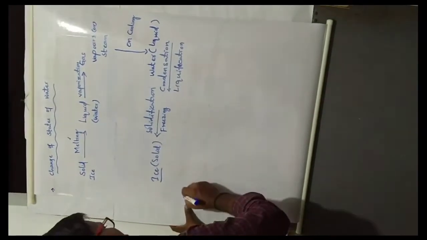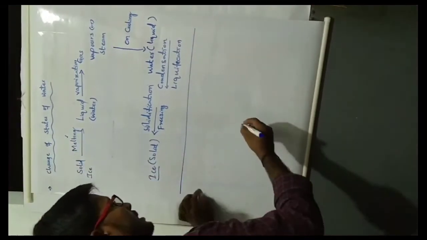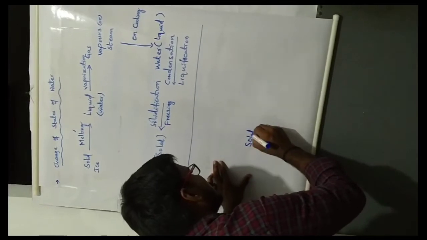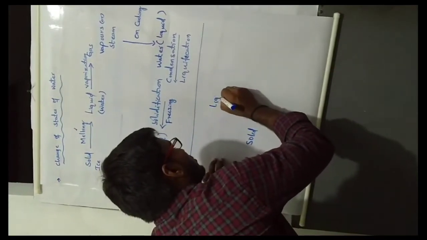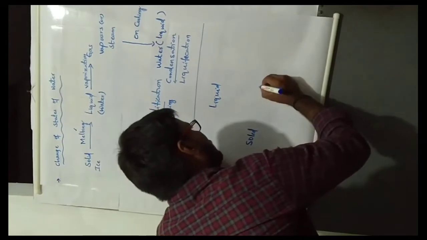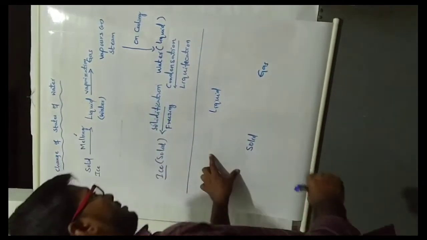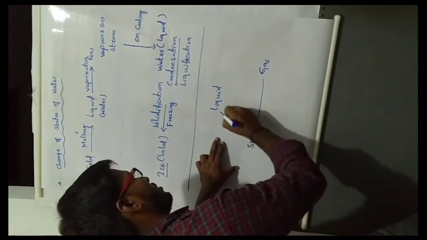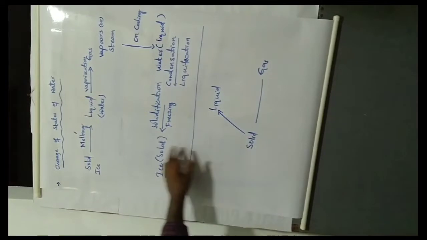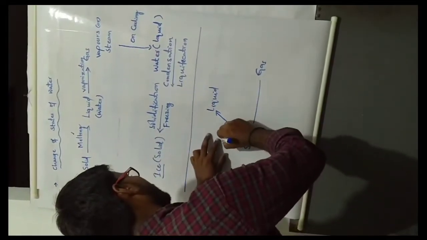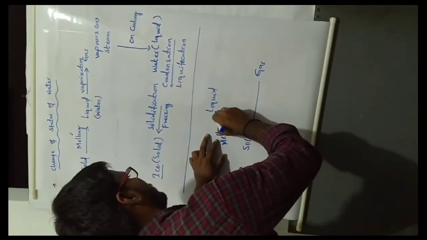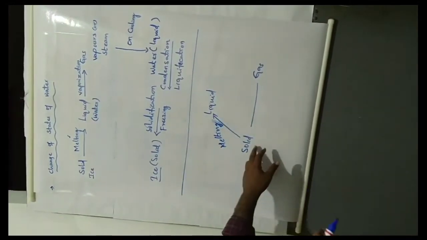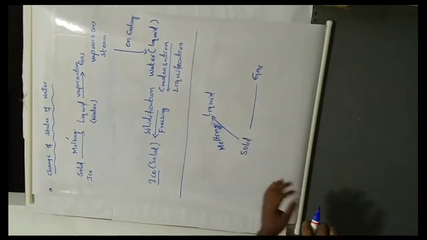So generally you can use one more diagram also, so it is easy to understand: solid, liquid, gas. In the same way, solid changes to liquid, which is known as melting.